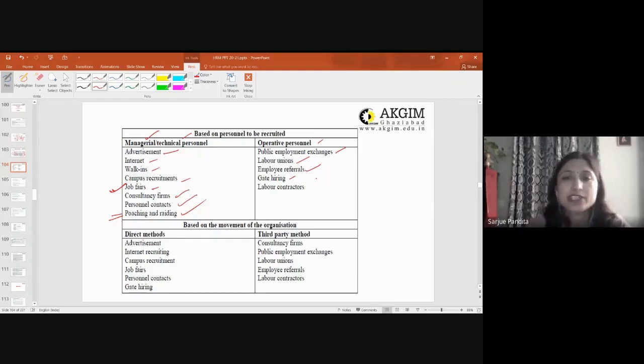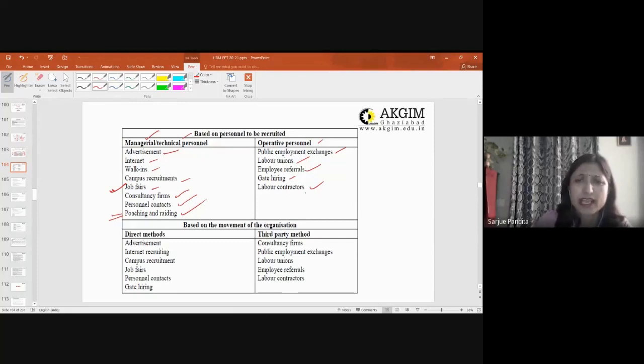So they will just paste a notice on their factory gate that a plumber is required, a welder is required, or laborers are required. Just simply writing it and putting it on the gate. So whosoever passes through that factory gate might have a look at that notice and might apply to the organization.